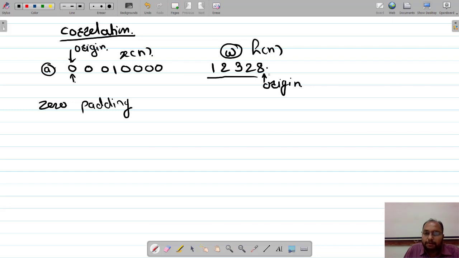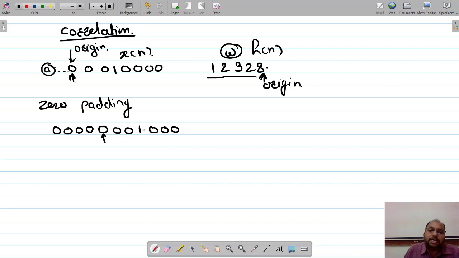Right now this is the origin of h of n. If I put it over here, I do not have the data, so I need zero padding. Ultimately I will add 4 more zeros, and this is now my origin, so that I can compute the correlation. Is that fine?